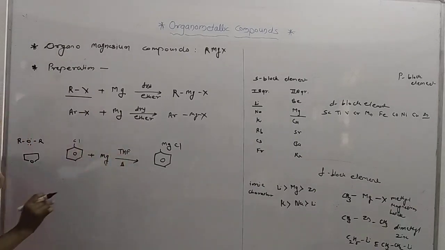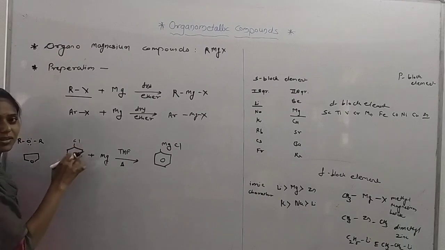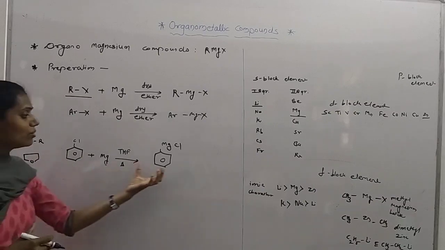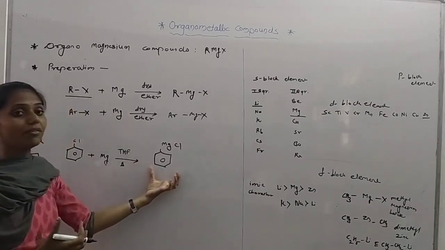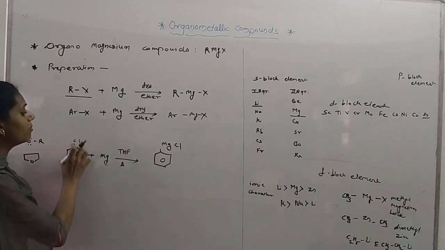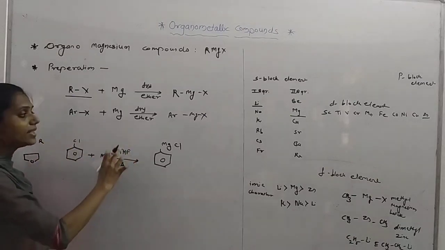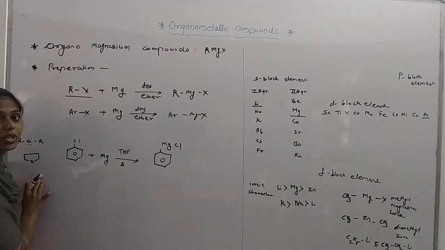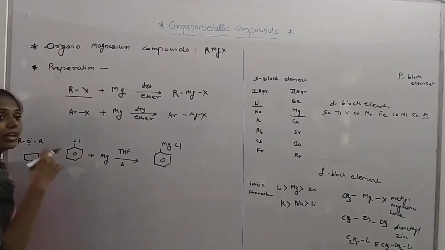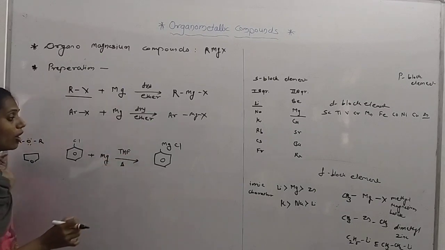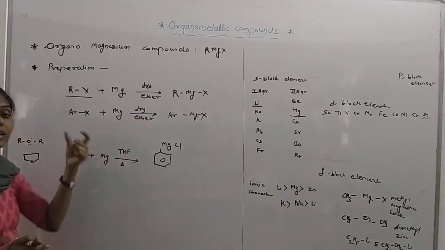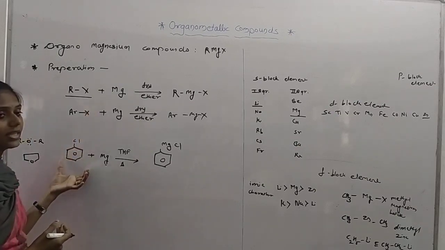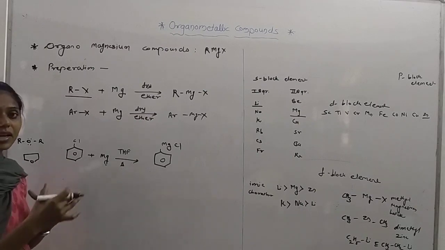You know the reactivity of halogens: chlorine is less reactive than bromide or iodide. In this case, if we want to synthesize a Grignard reagent, we want to dissolve this compound in the proper solvent, so we change the solvent from ether to tetrahydrofuran. You must know in which case we use THF, and why we use this solvent. Actually, solvent is used for the solvation or solubility of the reagent. As the compound is soluble, the reaction can take place easily.